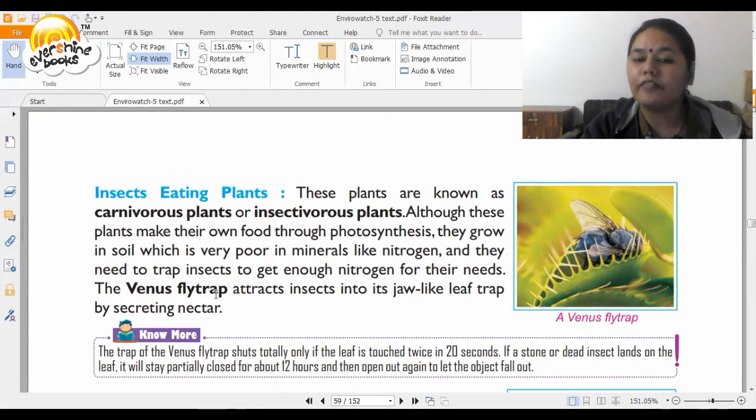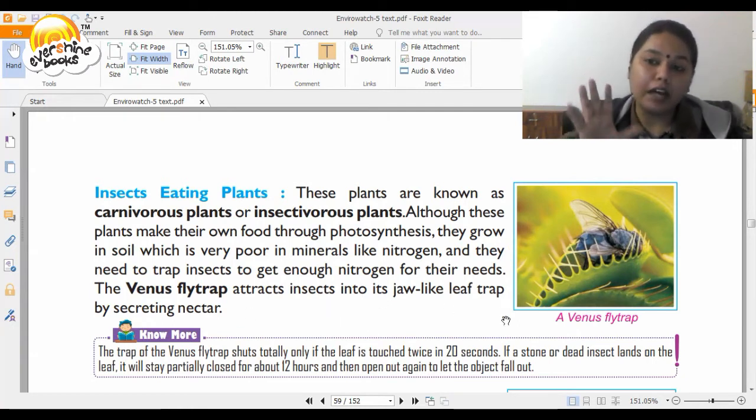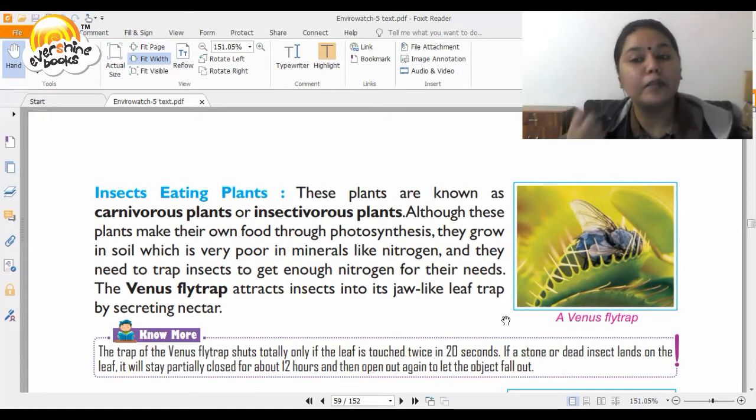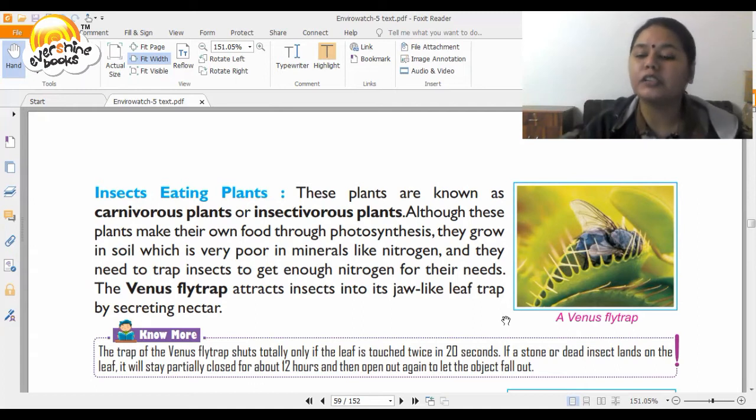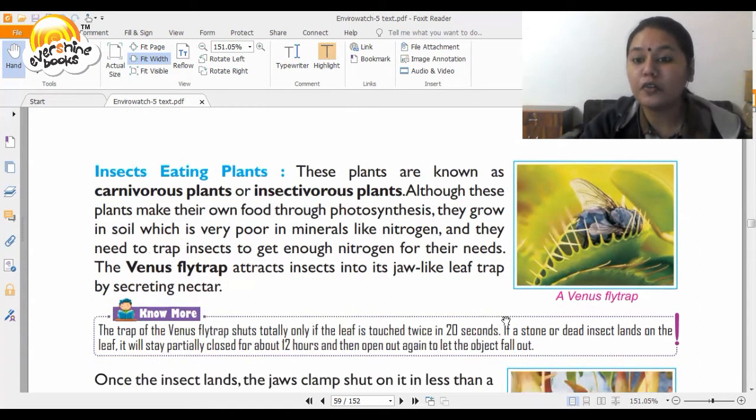The Venus flytrap attracts insects into its jaws like a leaf trap by secreting nectar. So there are certain plants which have their own way of attracting a few insects that the plant can eat and use as food. Interesting, isn't it?